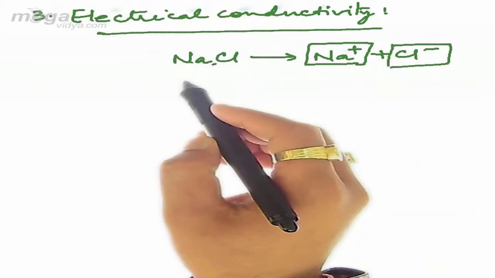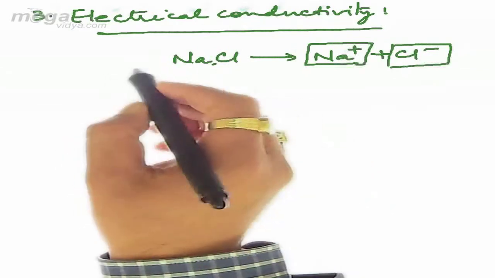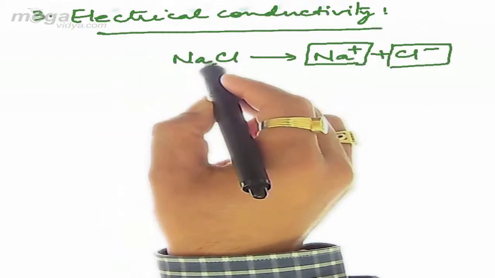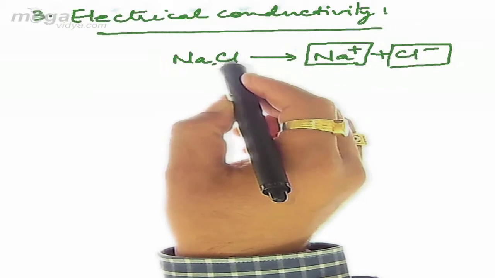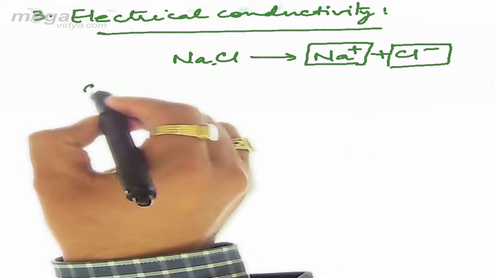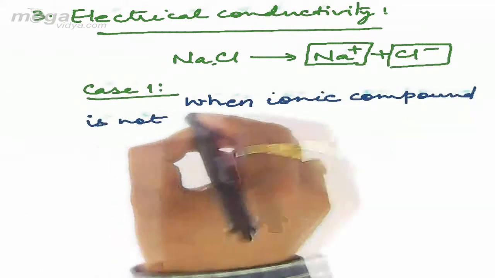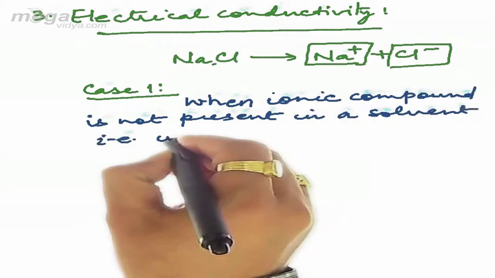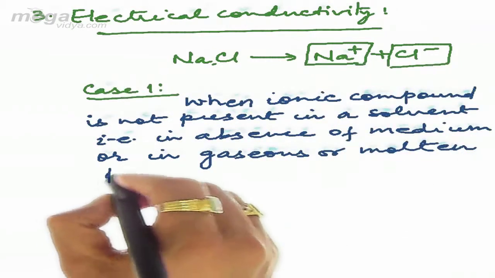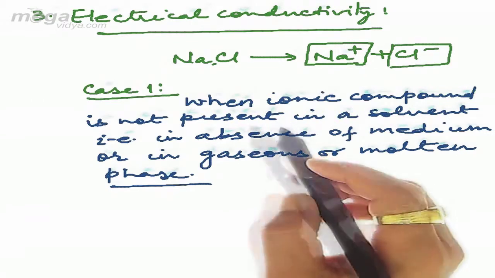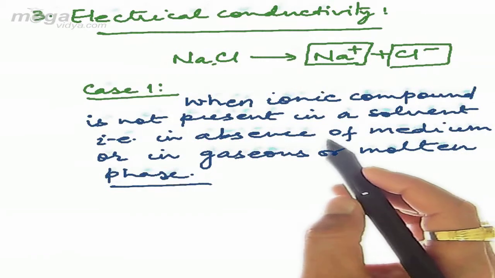Now, in this section, we shall observe how we can compare the electrical conductivity of different ionic compounds. So, the very first point we have to observe is that ionic compounds can be present either in a particular solvent, that is in a medium, or they can be alone. So, let us take the first case, case 1, that is when the ionic compound is not present in a solvent, that is in absence of a medium, or in gaseous or molten phase. So basically here we are considering a case where we are not dissolving an ionic compound within a medium, that is in a solvent, means we are considering its gaseous or the molten phase.